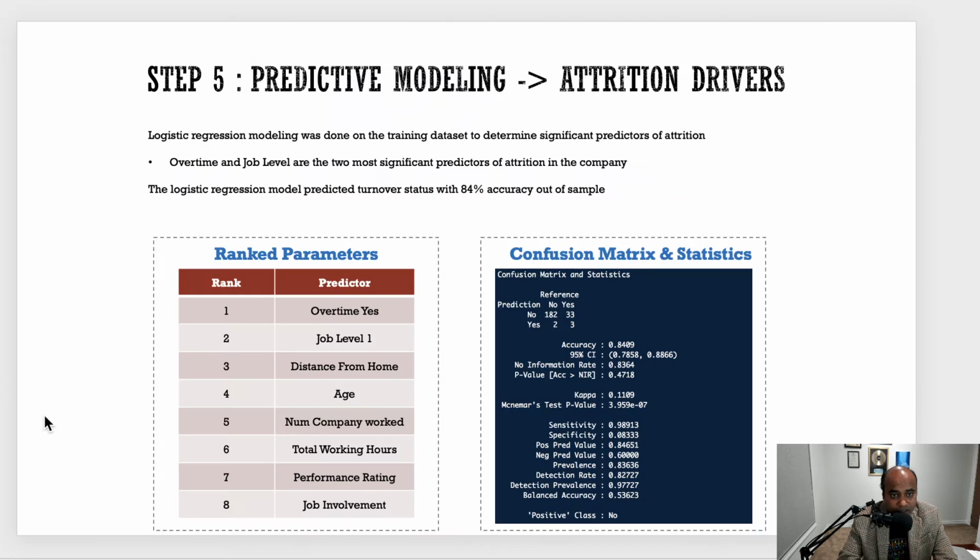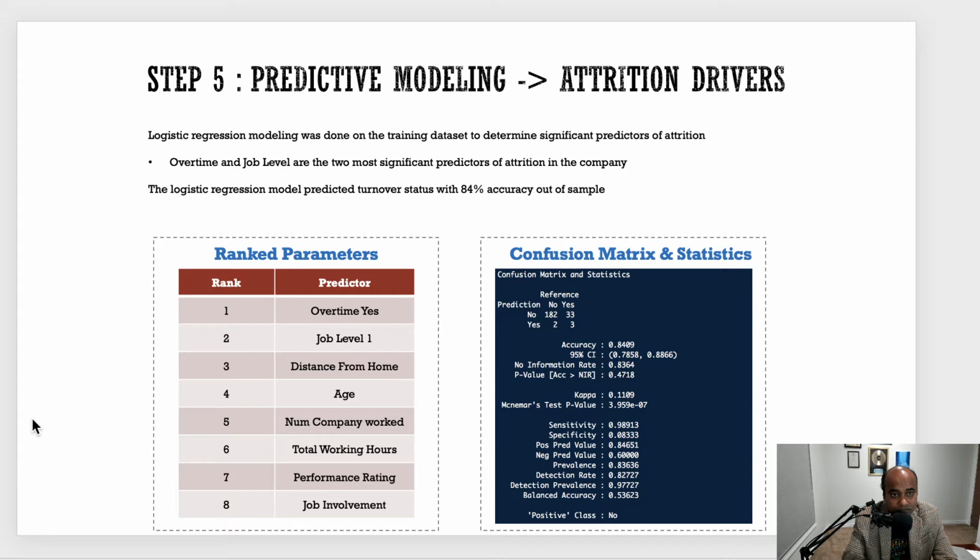So the next step for us is the modeling part. In this case study, I ran a logistic regression model on the training data set to identify if there are any significant predictors, and I found that overtime and job level were the two most significant predictors.